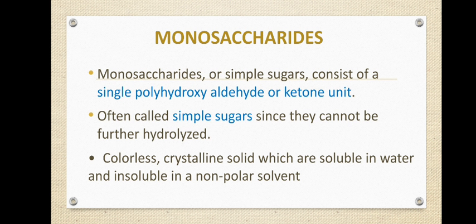Now let's see monosaccharides. As we know, mono means single, saccharides means sugar. Monosaccharides are those formed of single sugar units, and generally they consist of a single polyhydroxyaldehyde or a single polyhydroxy ketone unit. These are generally called simple sugars because they cannot be further hydrolyzed.